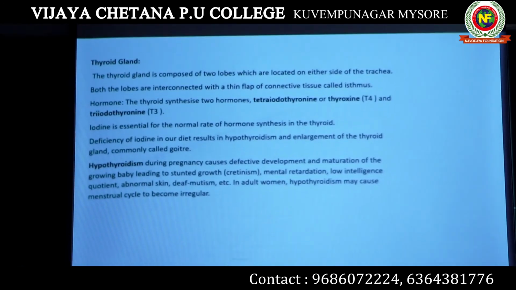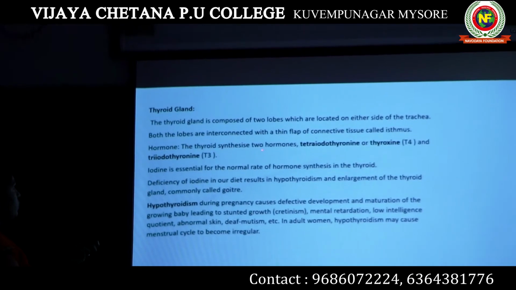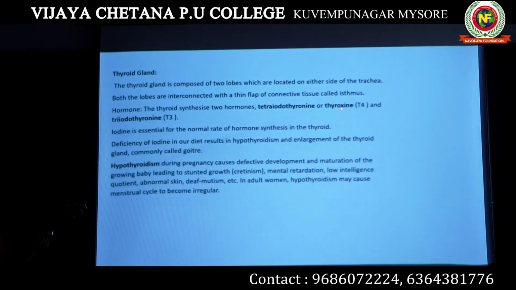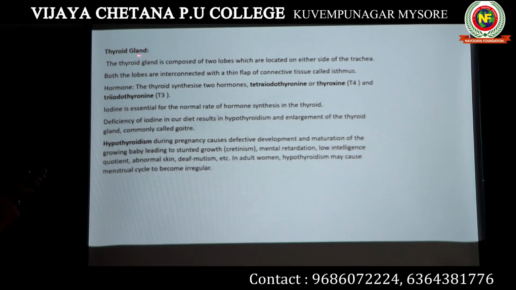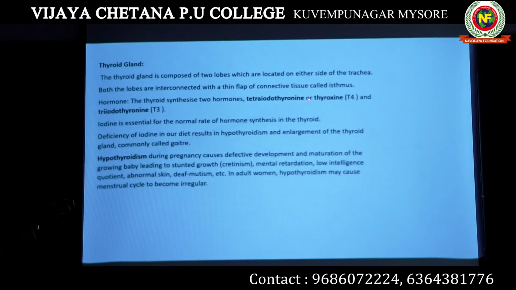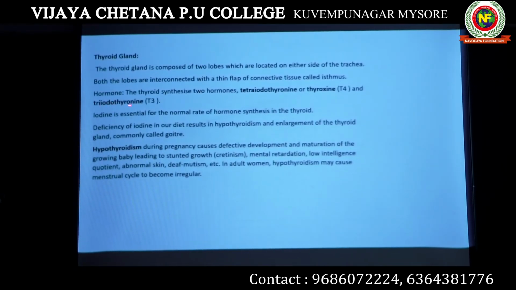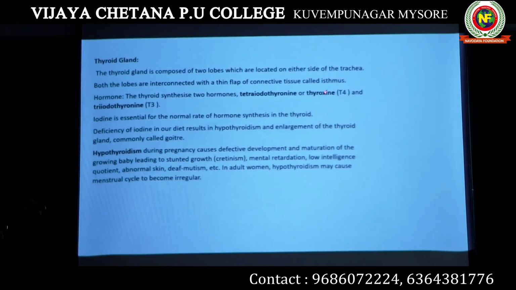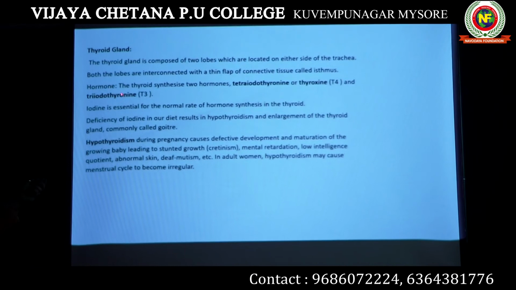Why is this gland very important? We'll study. This gland secretes two hormones: tetraiodothyronine or thyroxine, and triiodothyronine. The two hormones released by the thyroid gland are, and this is very important, tetraiodothyronine, also known as thyroxine, abbreviated as T4, and the second hormone, triiodothyronine, abbreviated as T3. This question could also be asked in your NEET.